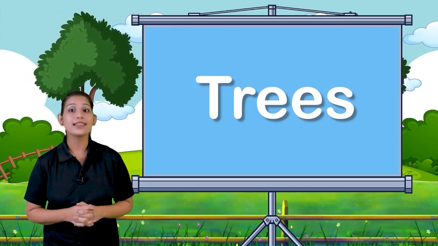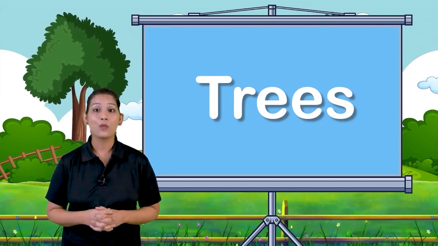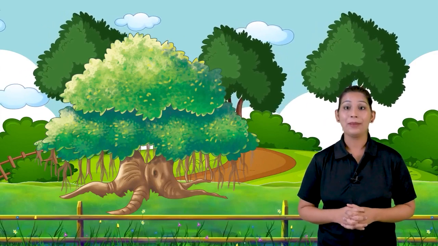The first type we have is trees. Trees are big plants. They have woody stem. They are very strong and hard. You know, students, trees live for many years. They have many branches and leaves. For example, banyan tree, peepal tree, mango tree.